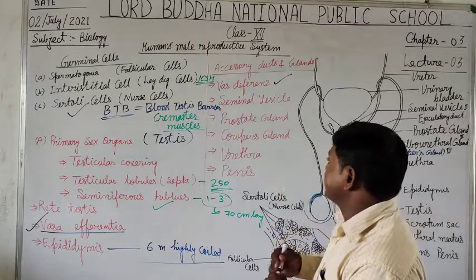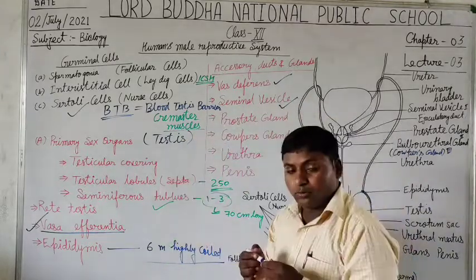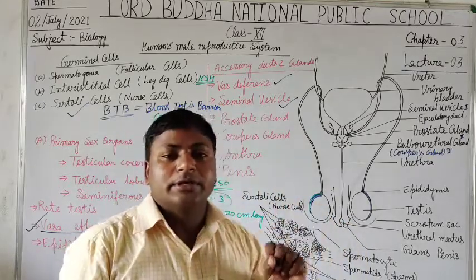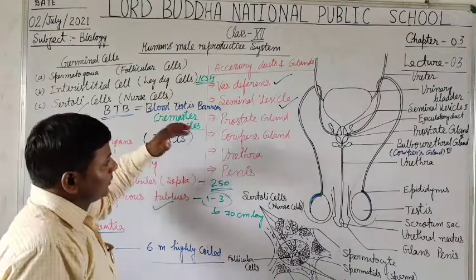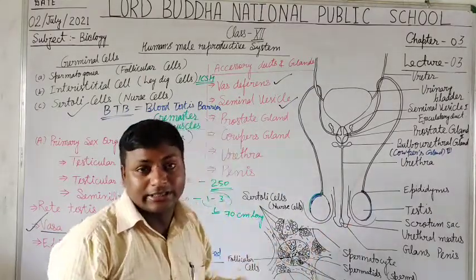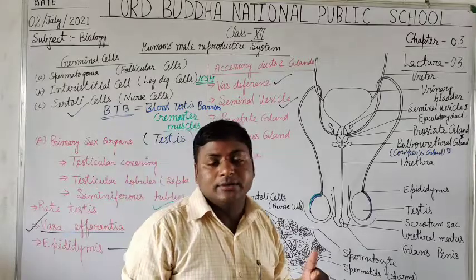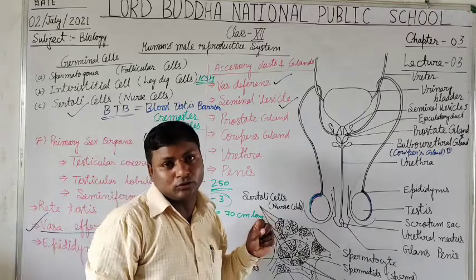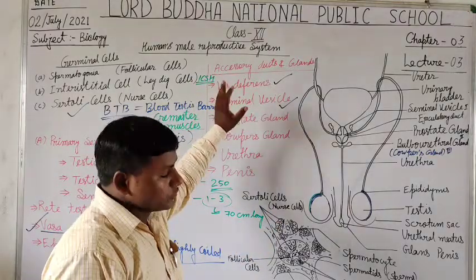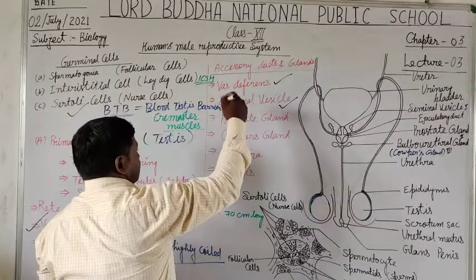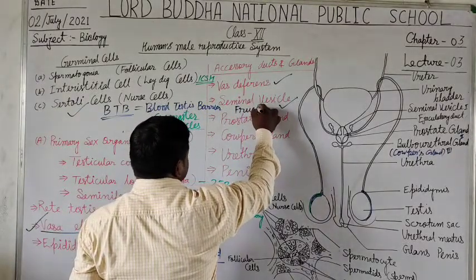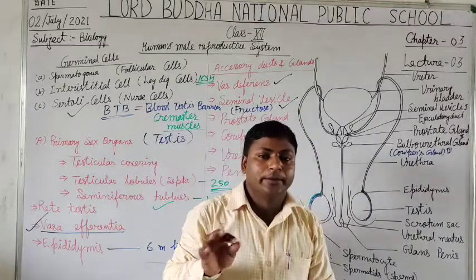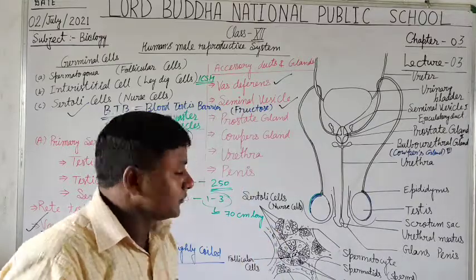The seminal vesicle secretes about 70% of the fluid present in semen. It secretes citrate, some other enzymes, as well as an important substance, fructose. Yes, students, fructose is very essential for providing energy for the movement as well as growth and development of the sperm.